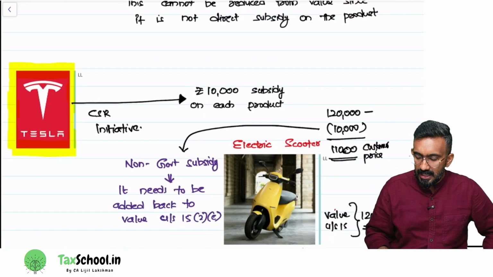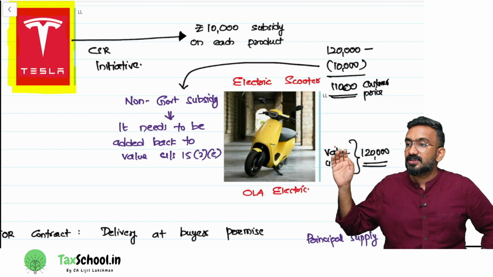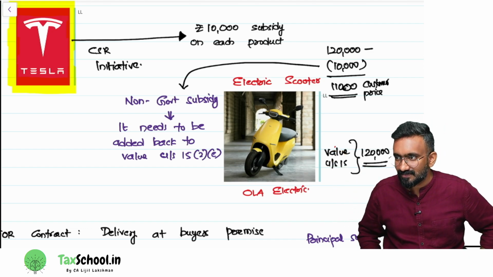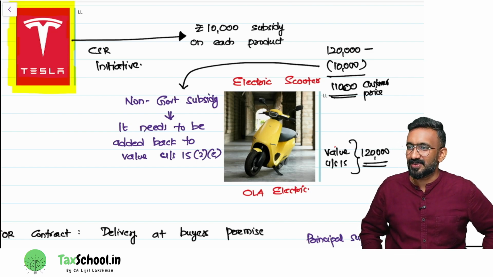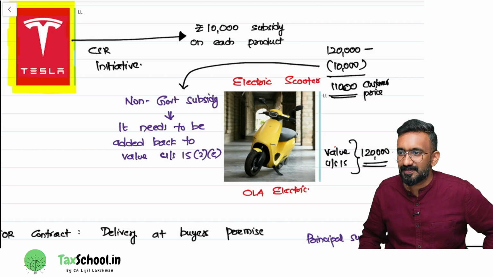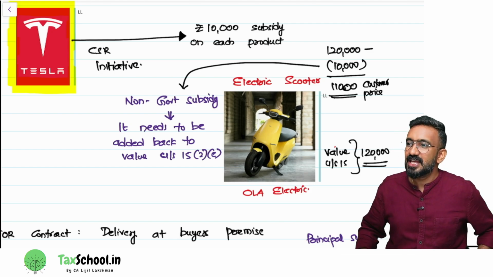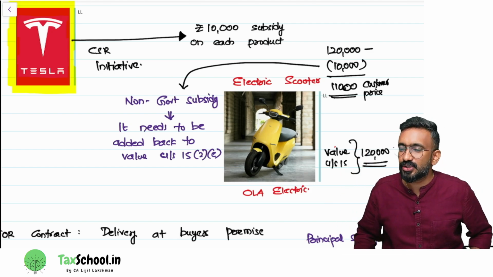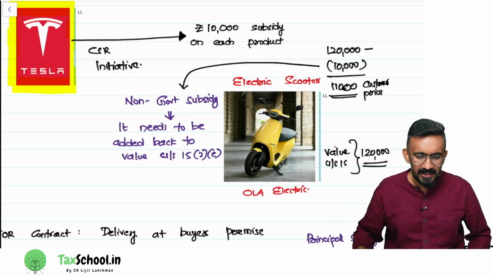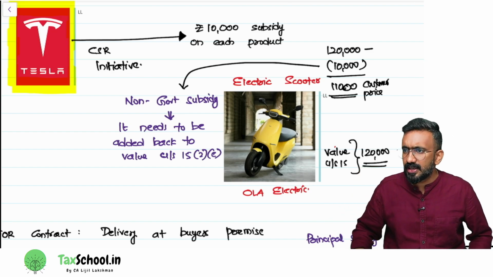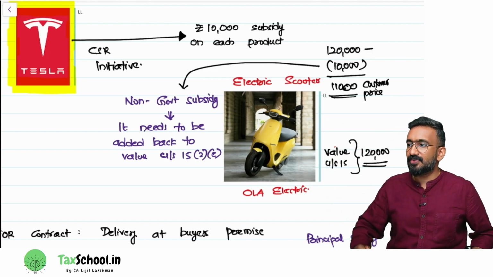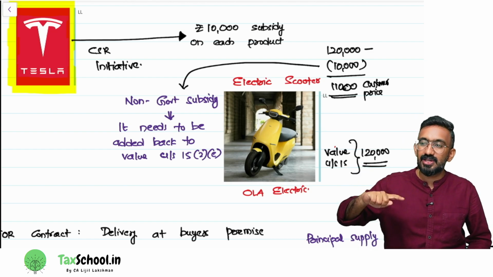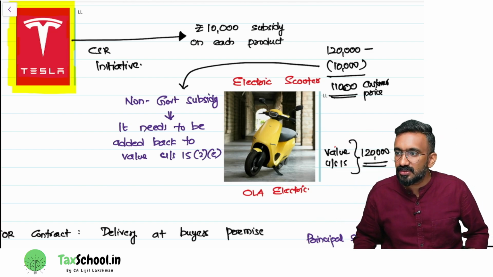Suppose Tesla. Now, for bad reasons, it is in a lot of controversy. Elon Musk, you know him, right? So Tesla is actually planning to come into India with a CSR initiative. Every Ola Electric scooter you buy, Tesla will give Ola Electric 10,000 rupees. So you can buy it for 1,10,000, and 10,000 extra will be given by Tesla to Ola Electric.